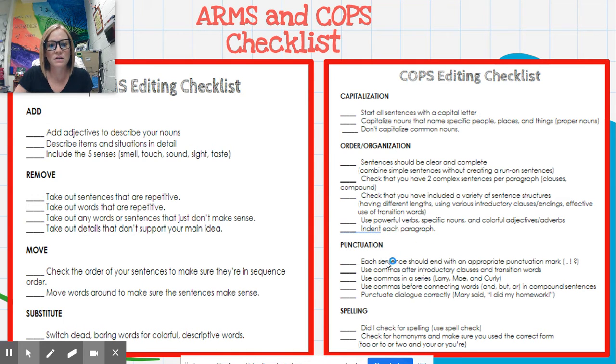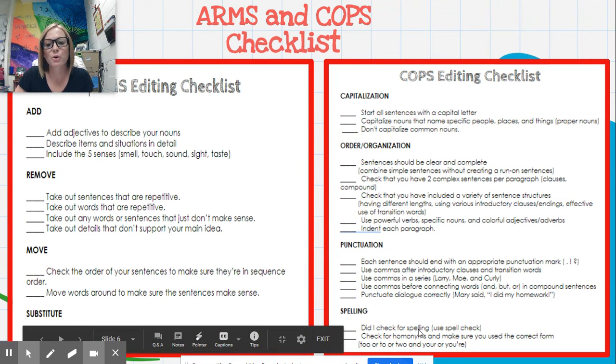Next, we have punctuation. So each sentence should end with an appropriate punctuation mark. Period, exclamation point, question mark. Use commas after introductory clauses and transition words. Use commas in a series. So Larry, Moe, and Curly, the three Stooges. So making sure again that you're using a comma to separate when you have a list of three things.